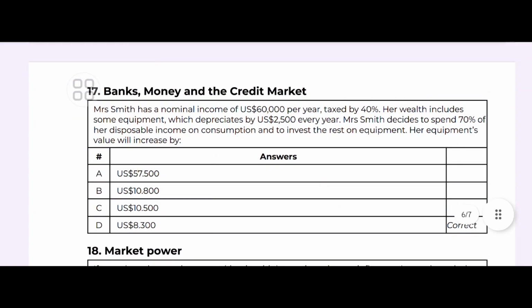Banks, money and the credit market. Mrs. Smith has a nominal income of US $60,000 per year, taxed at 40%. Her wealth includes some equipment which depreciates by US $2,500 every year. Mrs. Smith decides to spend 70% of her disposable income on consumption and to invest the rest in equipment. So her equipment value will increase by how much?